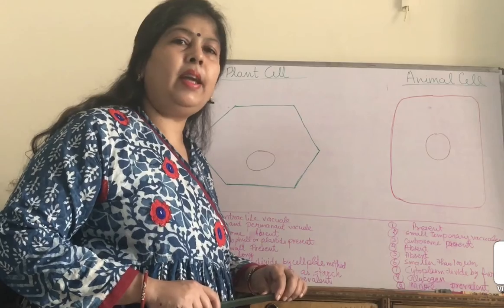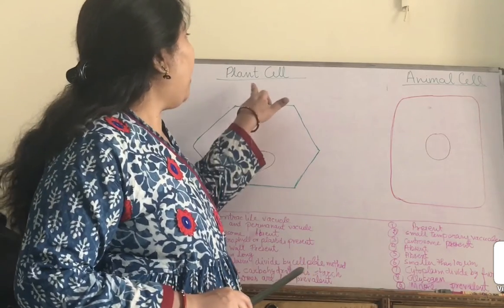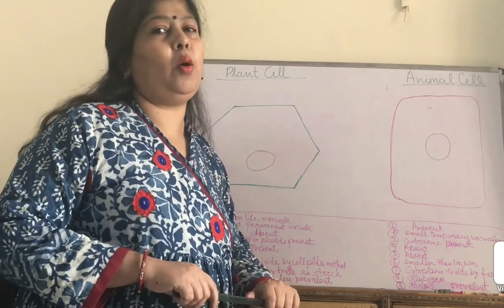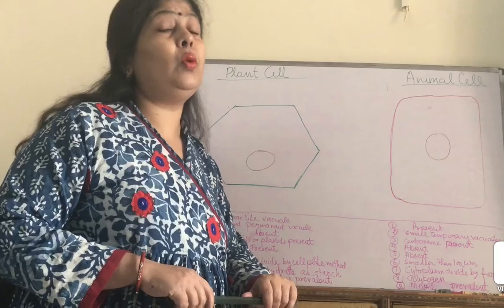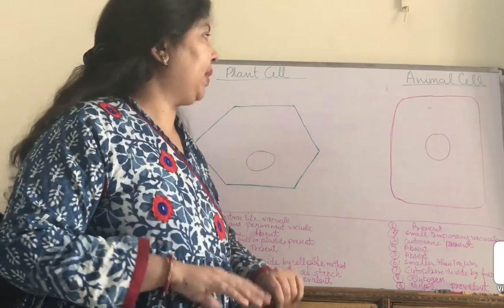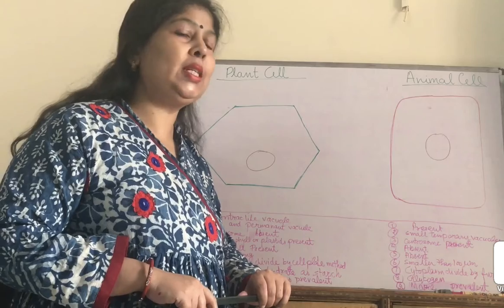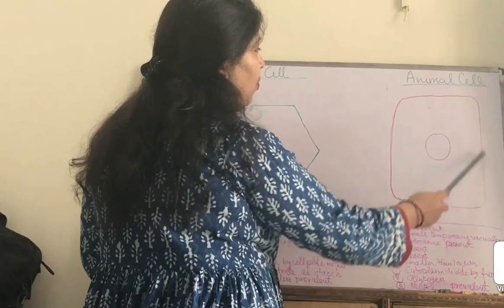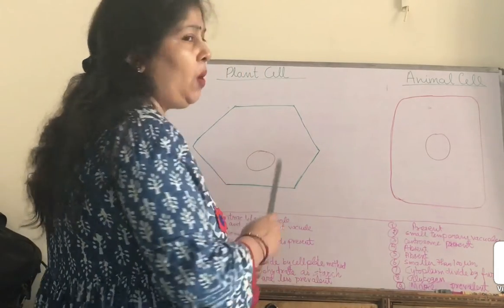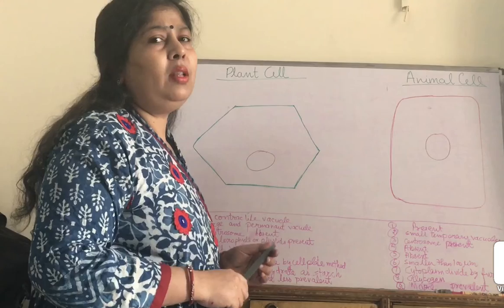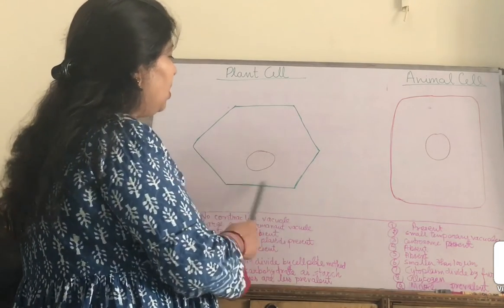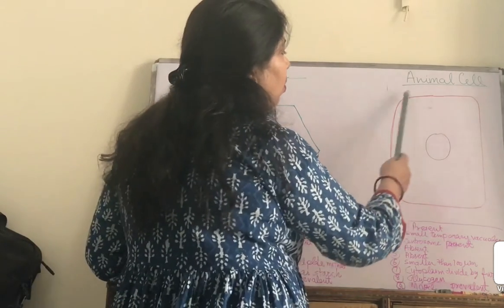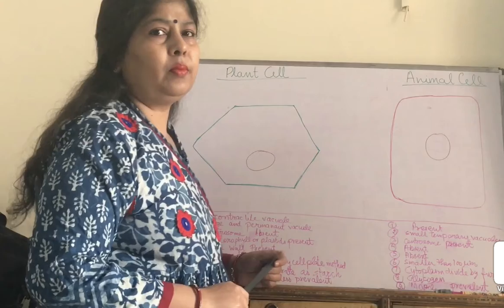Now let's study the difference between plant cell and animal cell. This is a very important topic of your 9th class, so we will study it very deeply. Let's start making a diagram for both the cells. First, I have drawn the outlines of both the cells. Normally, all the plant cells are hexagonal in shape, and for the animal cell we can draw oval or cuboidal, any shape.